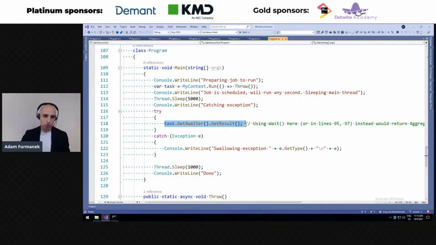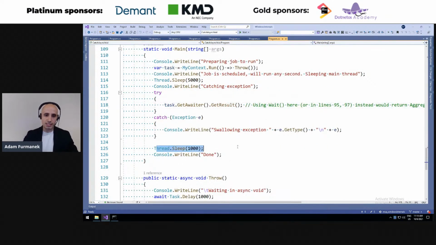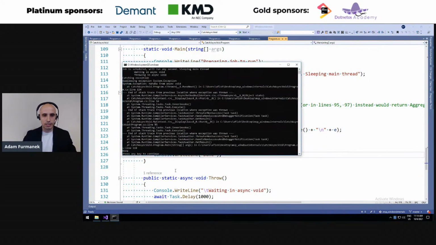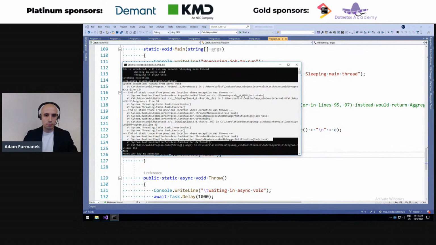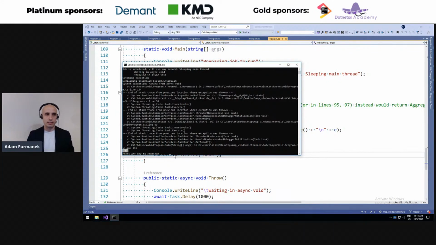So we can either call task.awaiter.getResult, we can call task.wait, we can await this task, we can do whatever we wish in order to wait for the execution. We then sleep for a second and print that we are done. And as you can see here, the exception was being thrown, but we are done and it does succeed. So this application works properly, even though the exception was thrown somewhere inside the async void method.